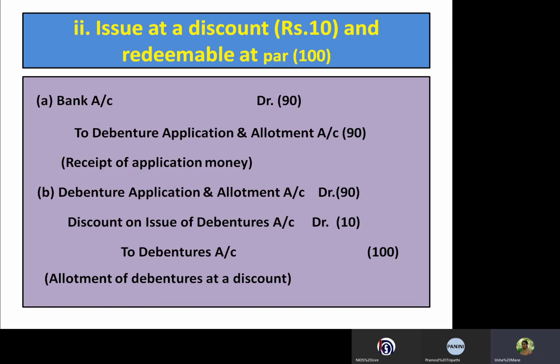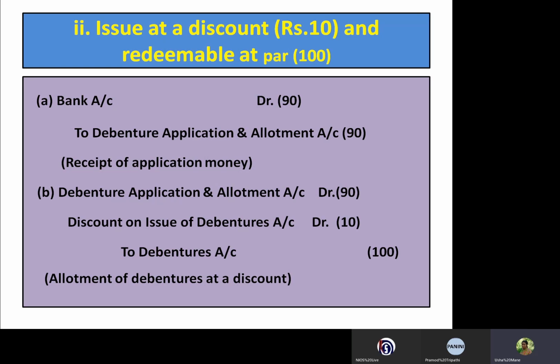Now, the issue at a discount of rupees 10, and it's redeemable at par. If the company issues at a discount, it is a loss for the company, but it is redeemed at par. So when the company issues at a discount, the company will get rupees 10 less than the nominal value, and when the company redeems it, the company should pay the full amount to the debenture holders. So the journal entry is like that.